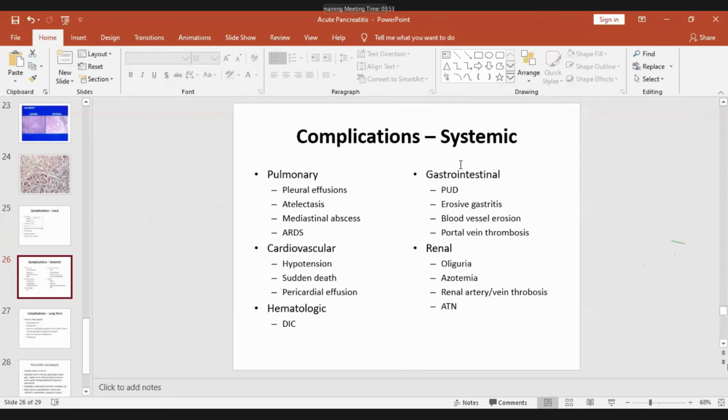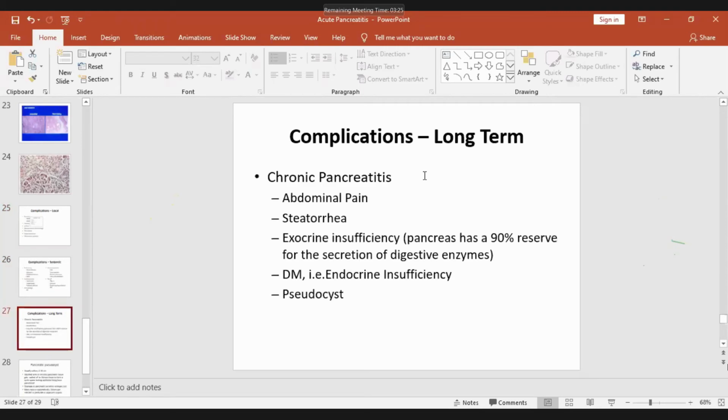Gastrointestinal is peptic ulcer, gastritis, and portal vein thrombosis. Pulmonary, as I told you, is effusion, collapse of the lung, and acute respiratory distress syndrome. Cardiovascular is hypertension, death and pericardial effusion, and hematological is DIC. So these are the local and systemic complications. And then long-term complication is chronic pancreatitis. Chronic pancreatitis leads to fibrosis and all that because of healing. And there is pseudocyst formation, and there is diabetes mellitus.